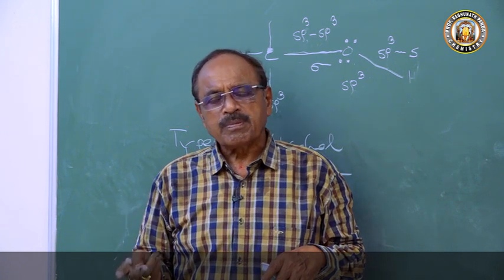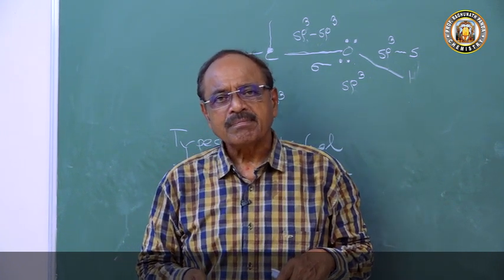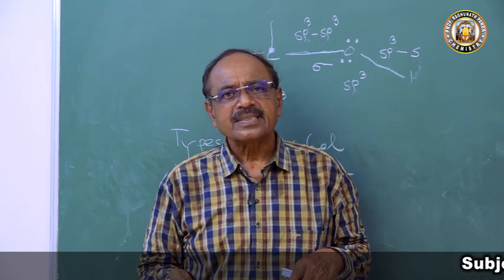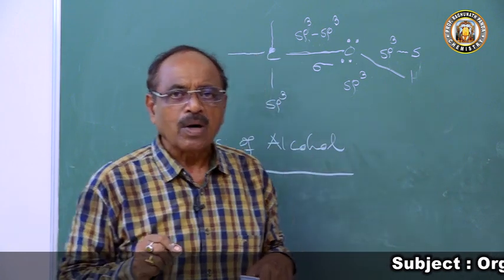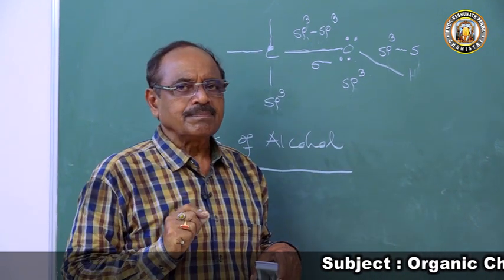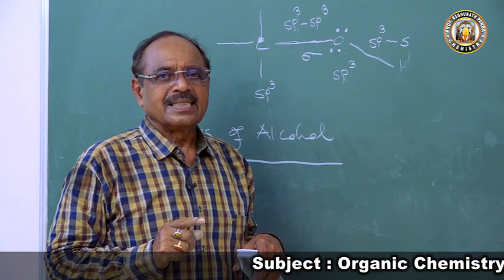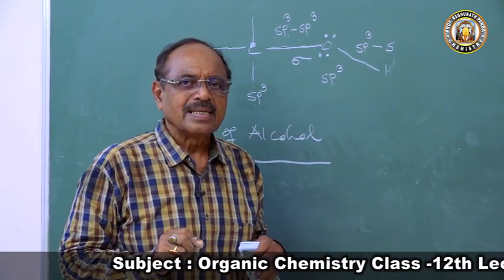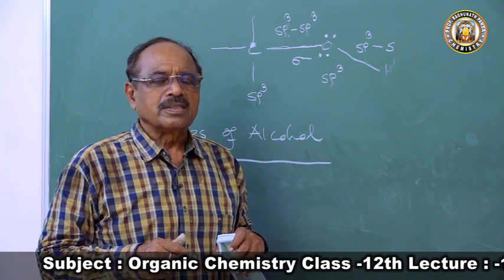The OH group may be bonded to a primary, a secondary, or a tertiary carbon atom. So depending upon the state of the carbon atom to which the OH group is bonded, alcohols can be of 3 types.